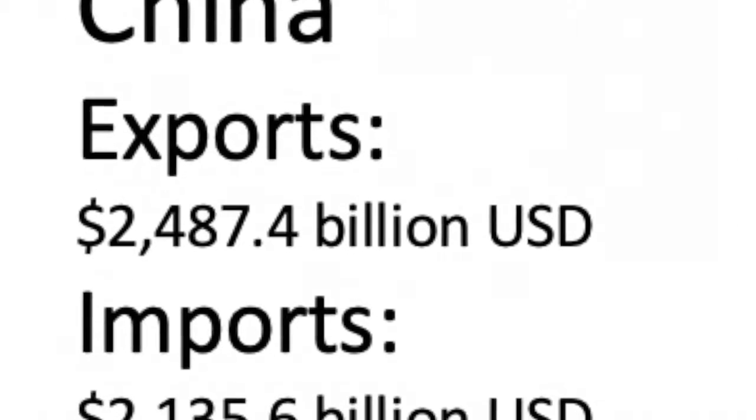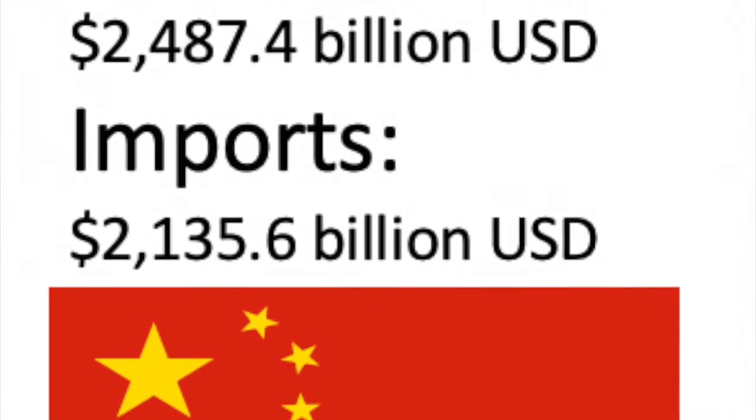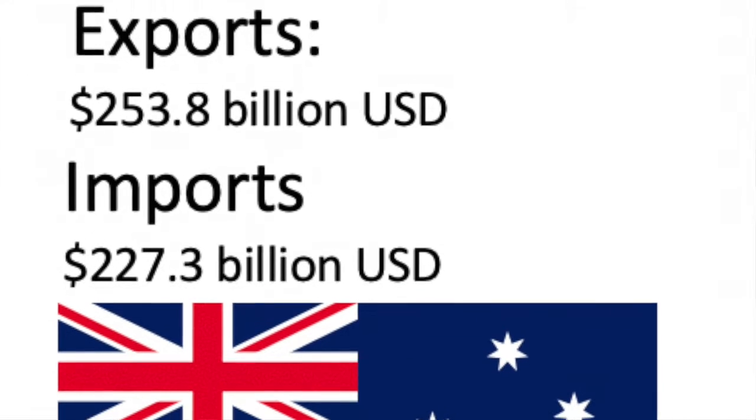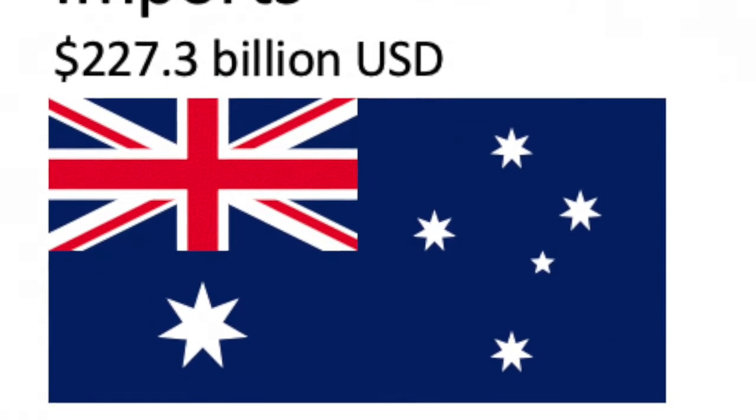Countries, exports and imports. Both countries are exhibiting high exports, which trump their import prices. China within 2018 has a total export number of 2,487 billion USD and a total import number of 2,135 billion USD. Compared to Australia, these numbers are exorbitant.